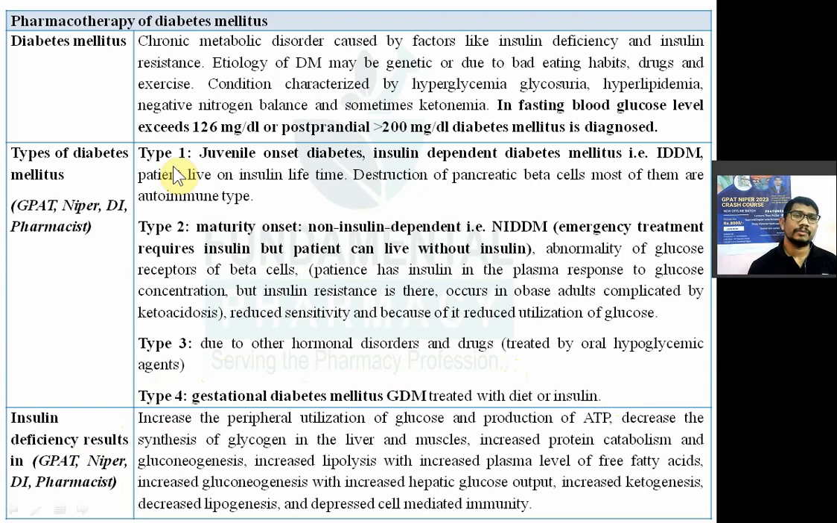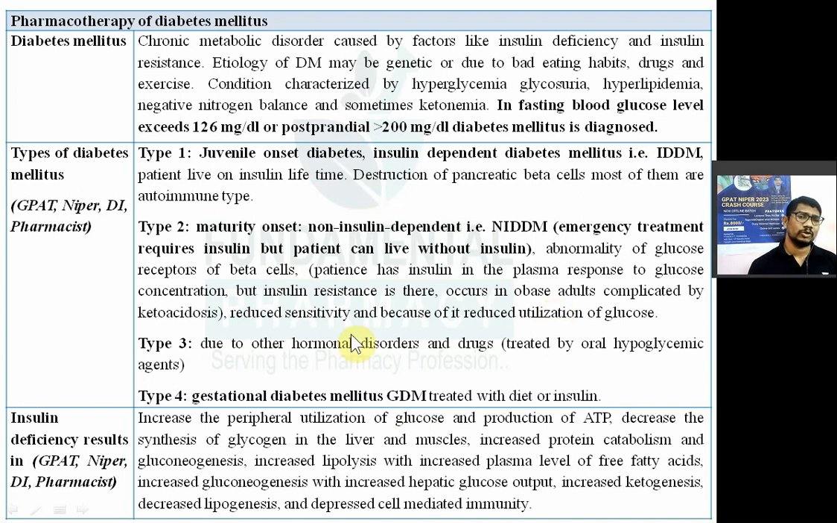So type 1 diabetes insulin dependent, type 2 diabetes insulin non dependent, type 3 hormonal diabetes mellitus, and type 4 is gestational diabetes mellitus. So यहाँ पे क्वेश्चंस आ चुके हैं, टाइप 1 क्या है, टाइप 2 क्या है, टाइप 3 क्या है, टाइप 4 क्या है. So already very important. Okay, what is insulin?